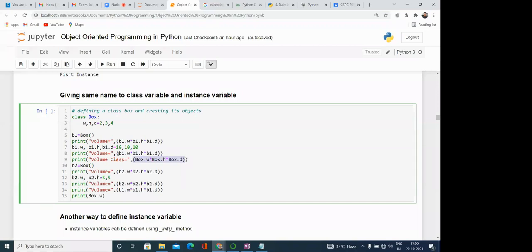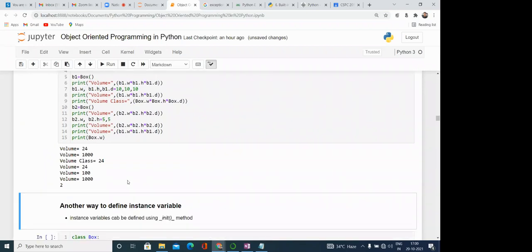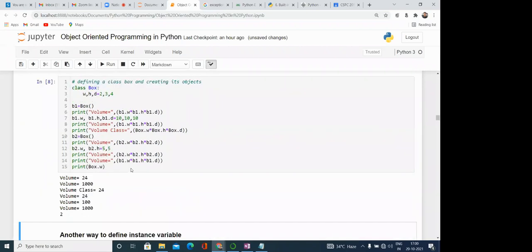You can understand that here we are printing 1000, 10 into 10 into 10, and here this static variable is unchanged. Similarly, you can do the same with the object b2. That you can verify, and you can see what is happening.